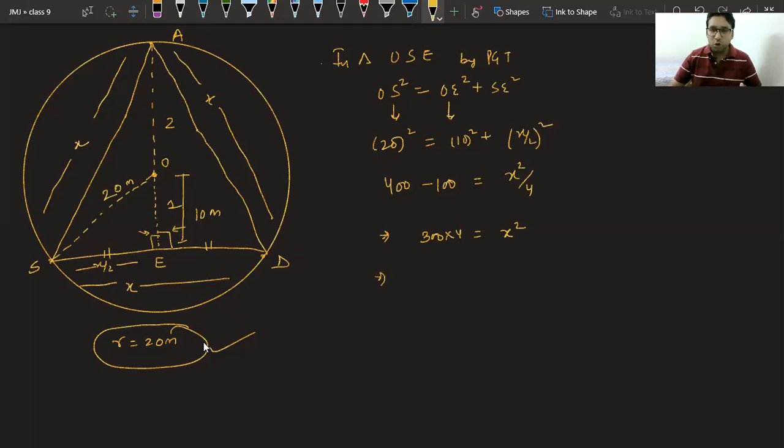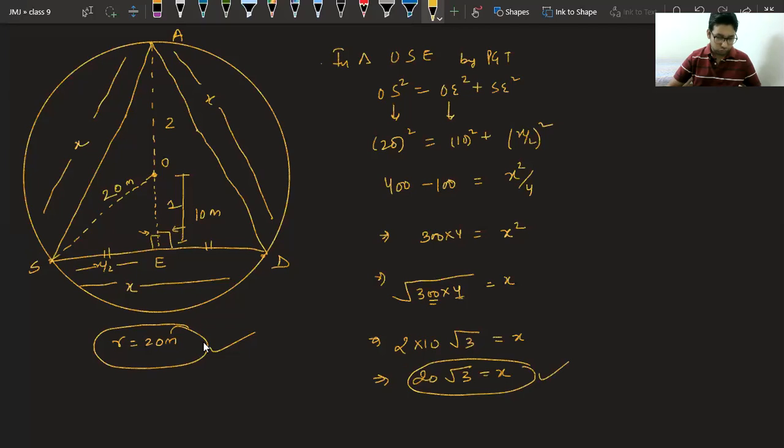So let us find the value of X. It will be square root of 300 into 4. I have told you I don't like multiplying first because I believe in simplification. Why make it a bigger number and then find the prime factors when we can easily do it at this point only? First thing I got to know is this 4 will give me a 2. Second thing I got to know is this 100 will give me 10. So I will get 2 into 10 outside. What is inside? Root 3. So we have got 20 root 3 as our X. We were trying to find X/2. Luckily we found X only.